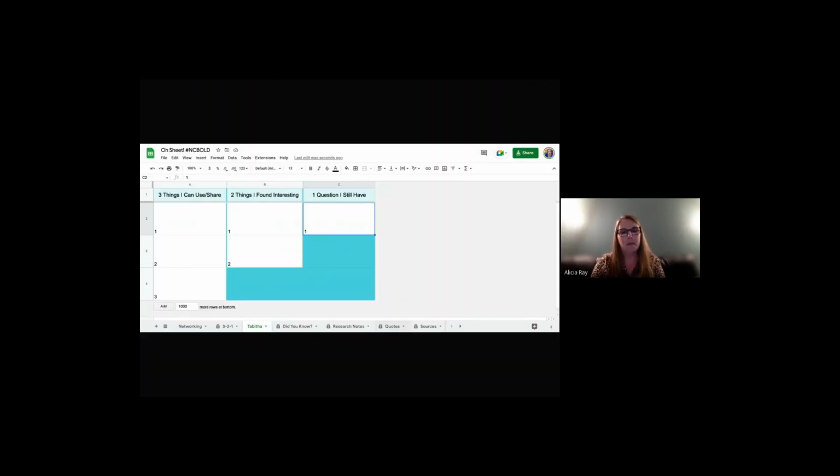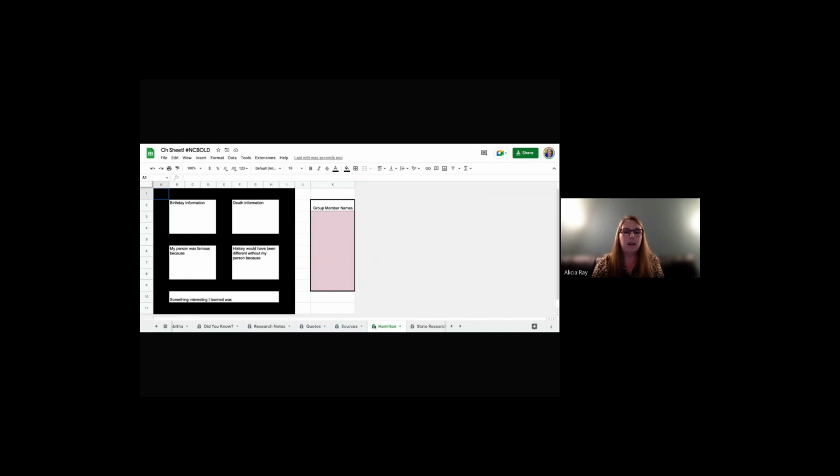Okay, welcome back. Now you may notice as we go through here that all of our sheets that are listed here, they all have a lock beside them. And they have the lock there because they have been protected. If you go back to the Did You Know, you'll see how to protect the sheet.